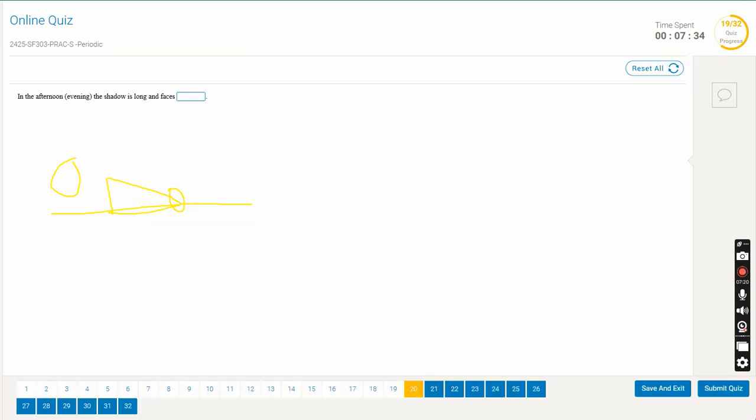In the afternoon, it means evening, right? The shadow is long. Again, it's long and it's placed here, but it's now facing the opposite. Now the sun is here on the west, but the shadow will be in the east.